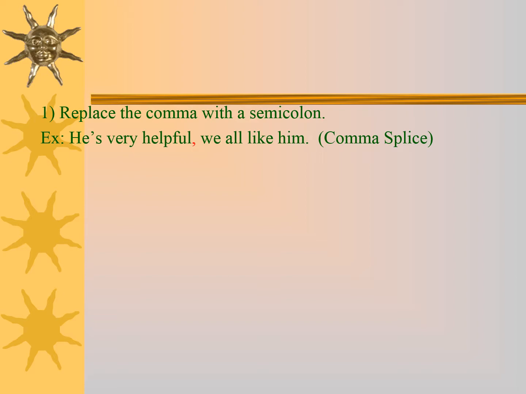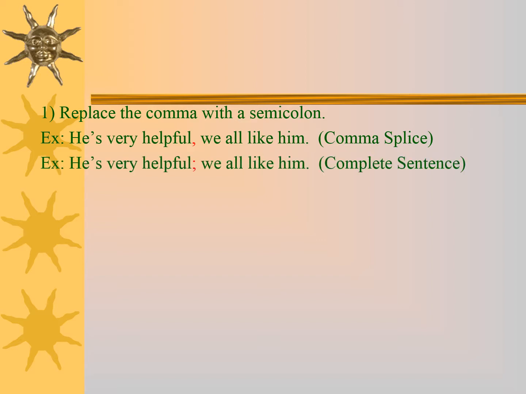So we have an independent clause here, we have an independent clause there, but in the middle we have a comma. The comma here is not the strong signal that we need. The comma is so weak here. It cannot separate the two independent clauses. So we have a comma splice. We have an issue. How can we solve it? Yes, replace the comma with a semicolon, which is just a comma and a period.